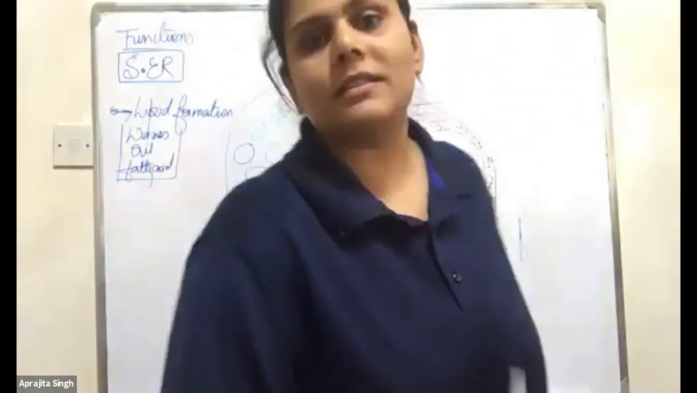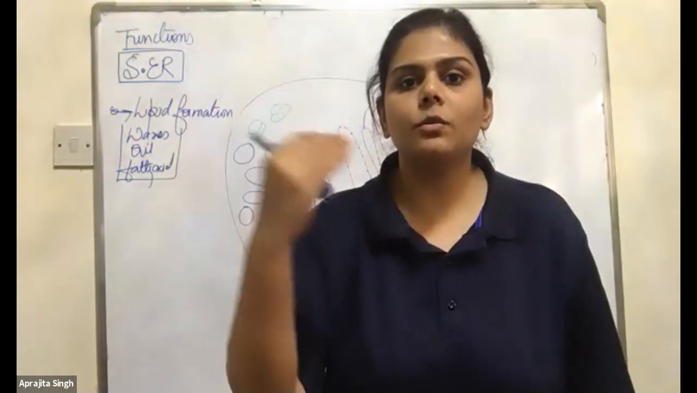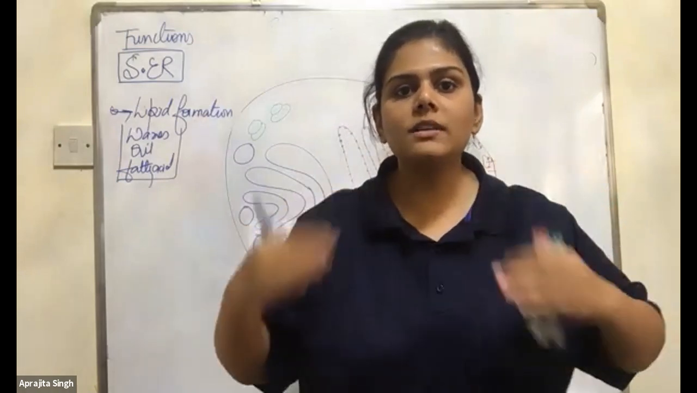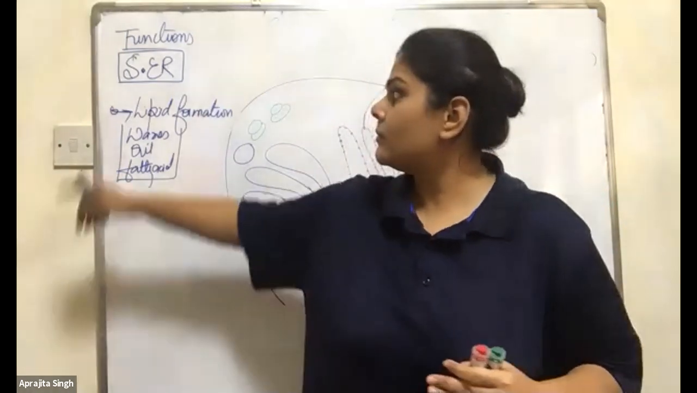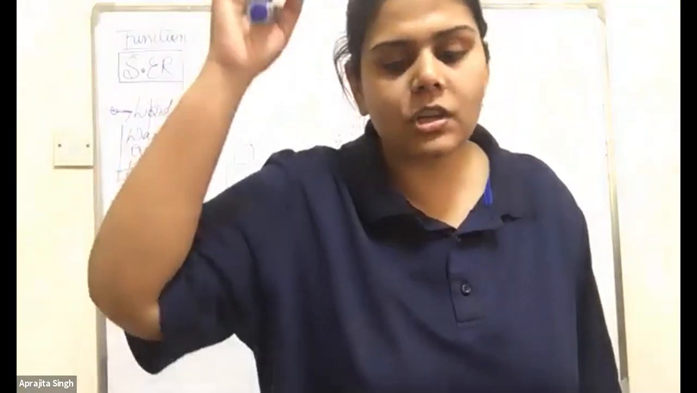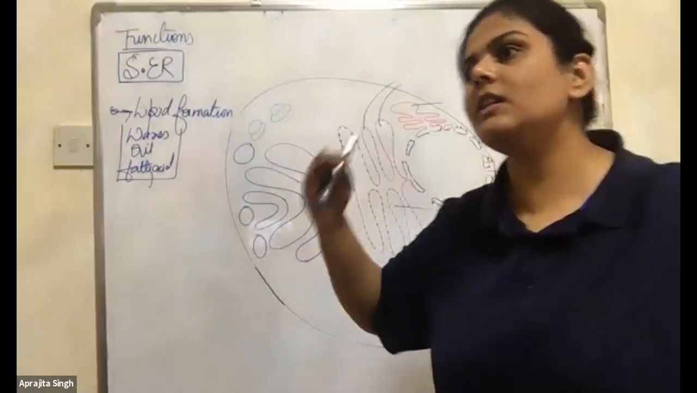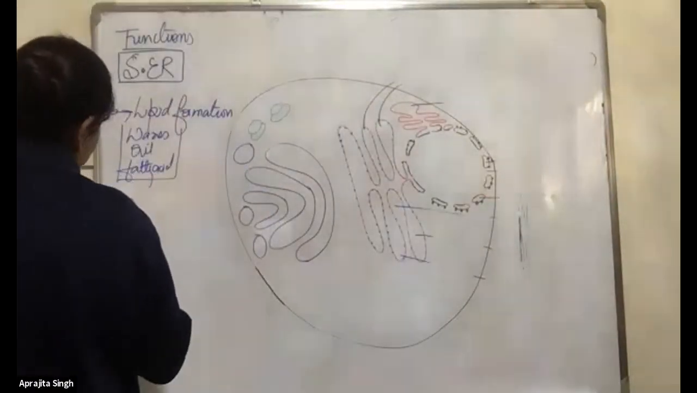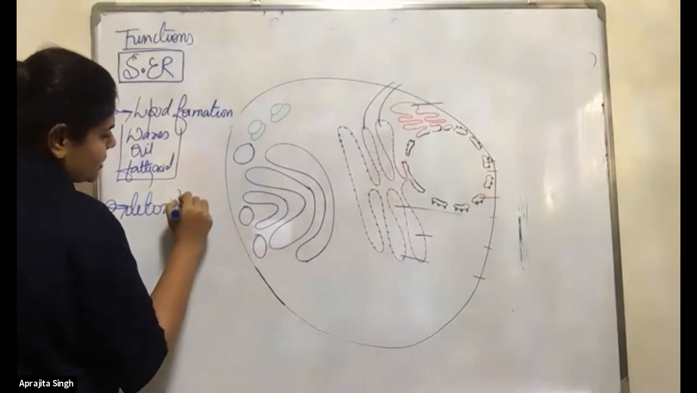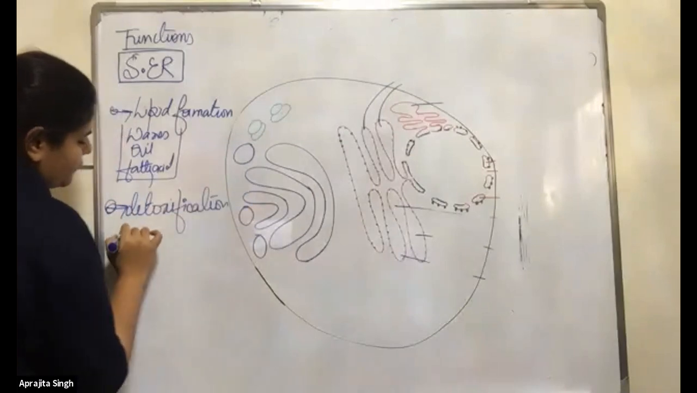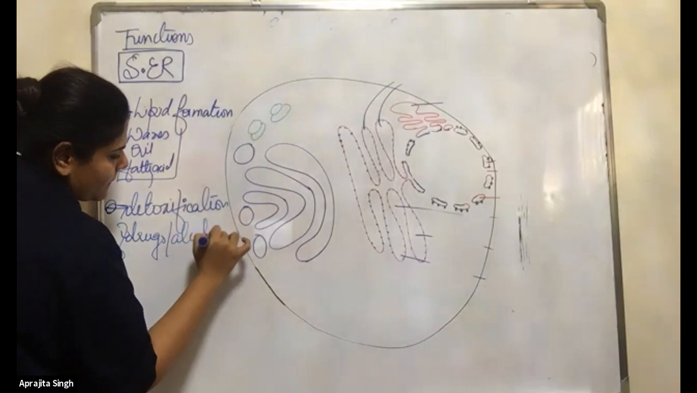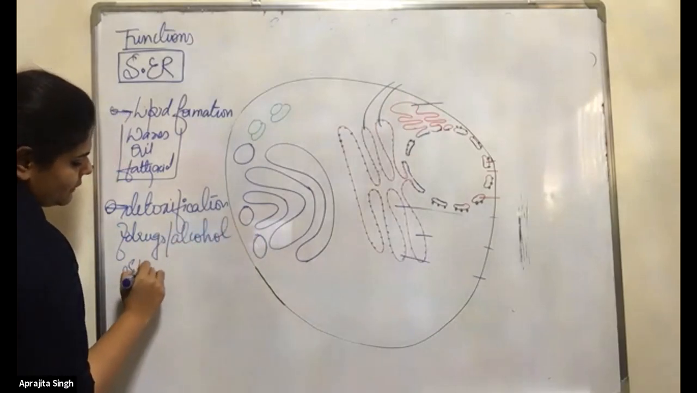Detoxification of drugs. The person who is drinking alcohol, taking drugs, who is detoxifying them? Smooth ER. Write it down. It's the detoxification of drugs, or you can say alcohol, especially in the liver.